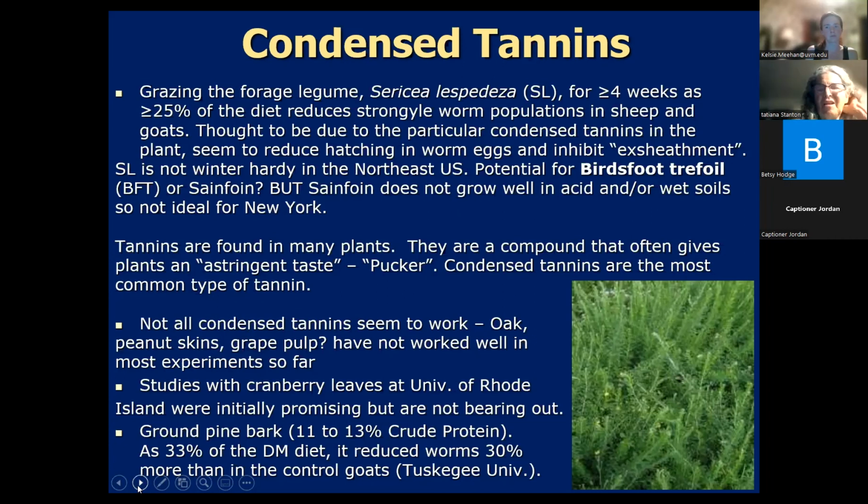Sericea lespedeza is a real heavy water user, and so it is considered a noxious weed in several states. It was used in the past. NRCS used it as an erosion control plant, but because of that heavy craving of water, it is considered a noxious weed in some states.